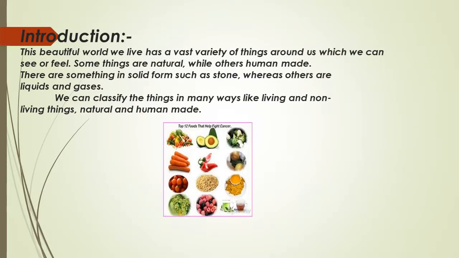Introduction. This beautiful world we live in has a vast variety of things around us which we can see or feel. Some things are natural while others are human-made. There are some things in solid form such as stone, whereas others are liquids and gases. We can classify the things in many ways like living and non-living things, natural and human-made.